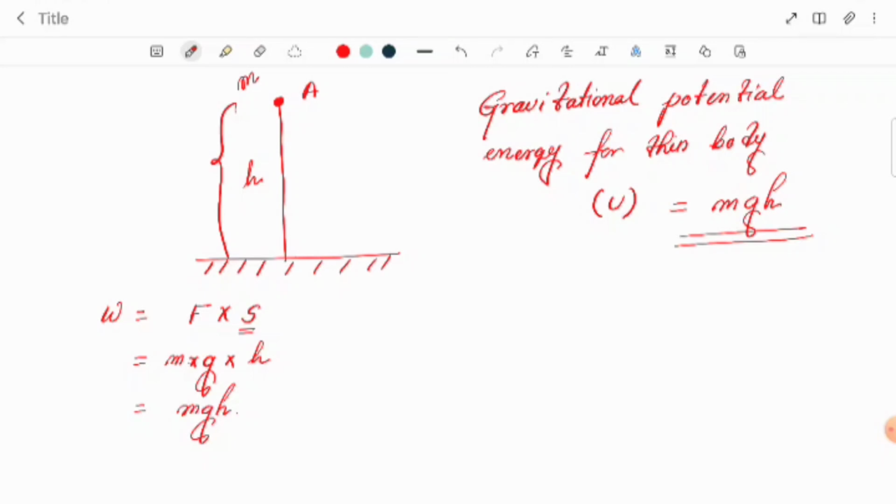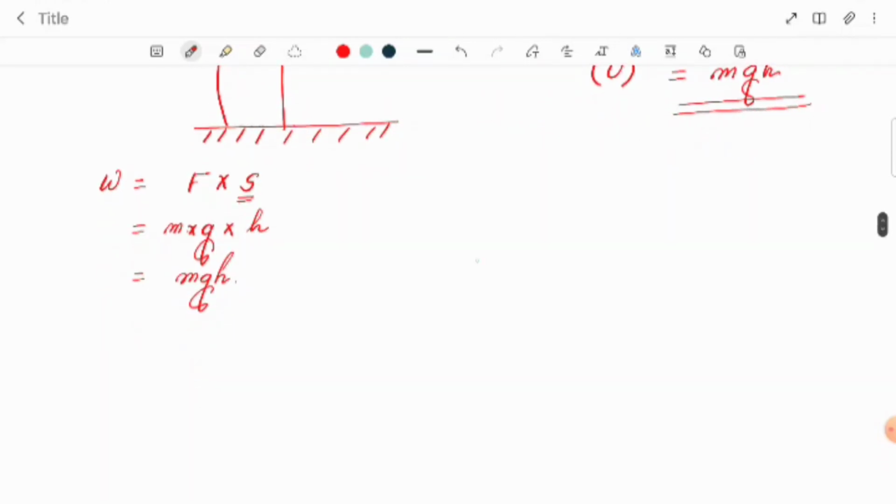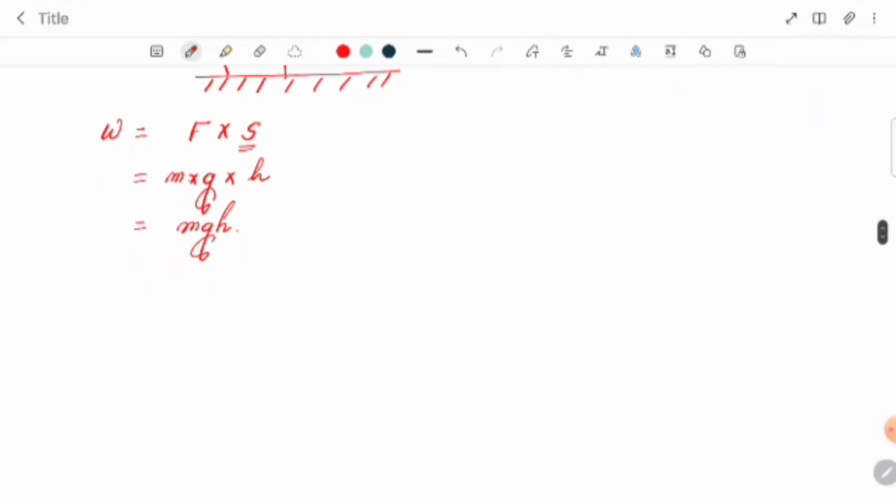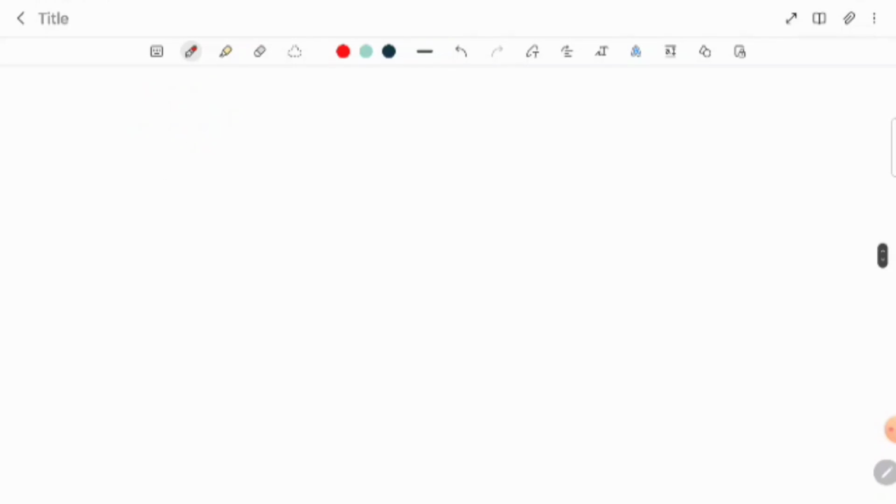Sometimes when we are discussing gravitational potential energy, you need to calculate the change in gravitational potential energy, when the body falls from a certain height to another height. Suppose at first the body is in this position, and this is the ground.